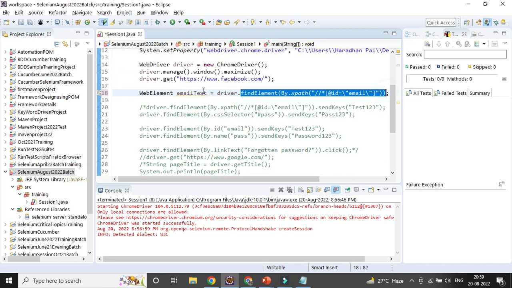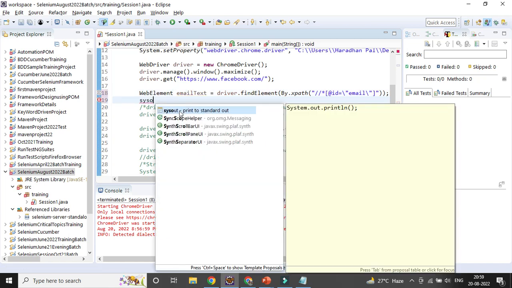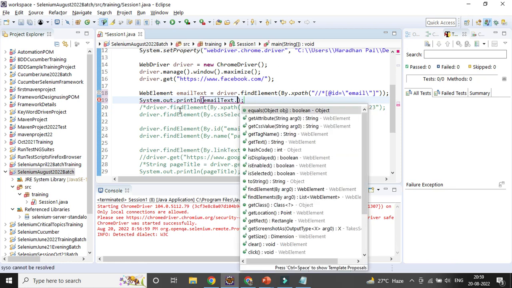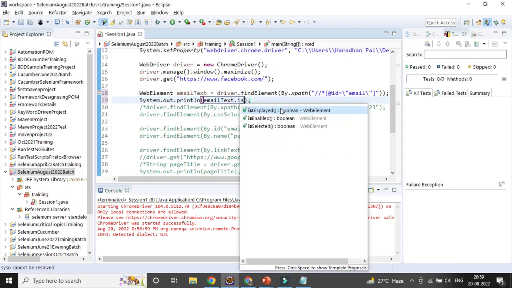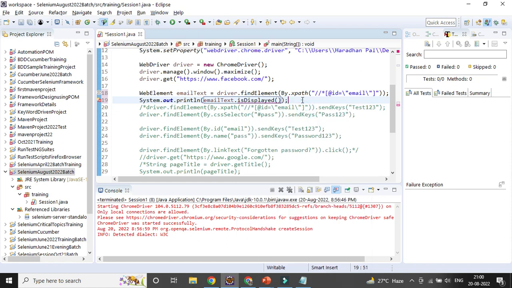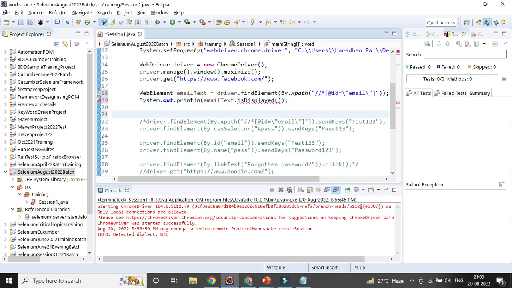I will be checking whether the element is visible or not, displayed or not. So I will call the isDisplayed method. You can see it gives me a boolean, meaning true or false; the return type is boolean, coming from the WebElement class. So it will definitely be true. Then I will check whether it's enabled or not, with isEnabled, so that I can enter the value.